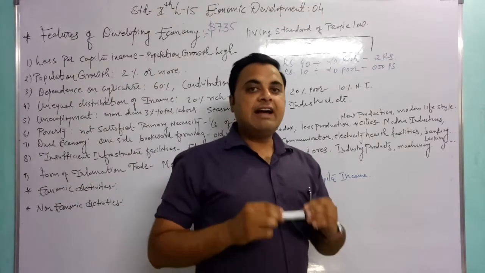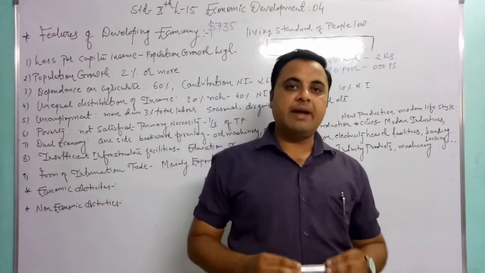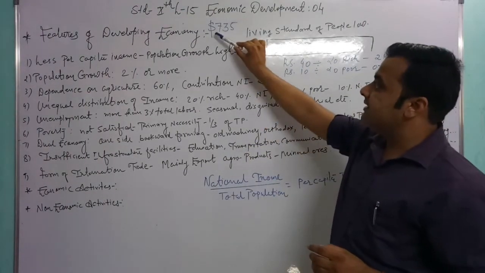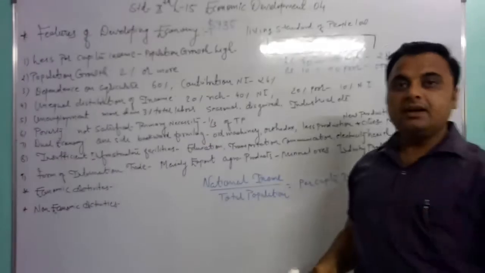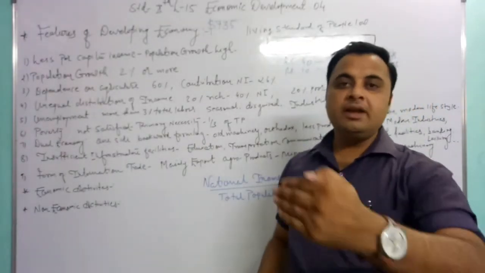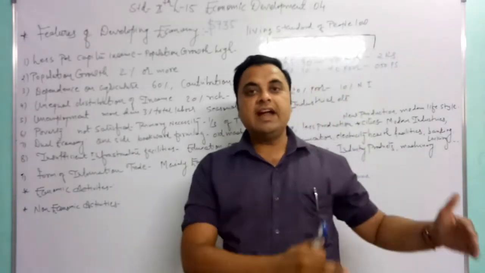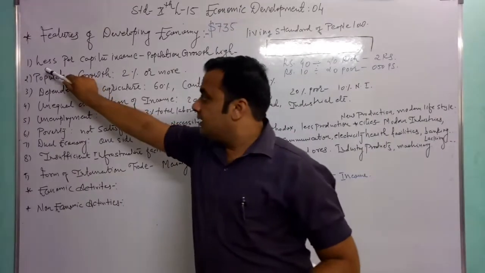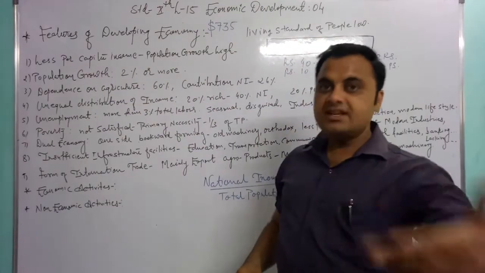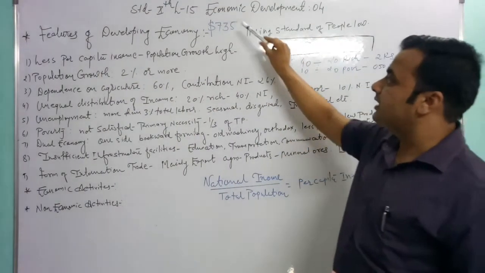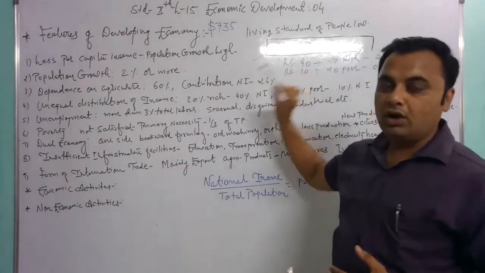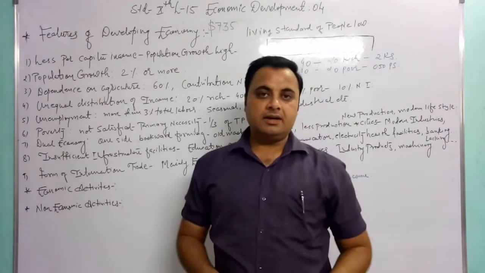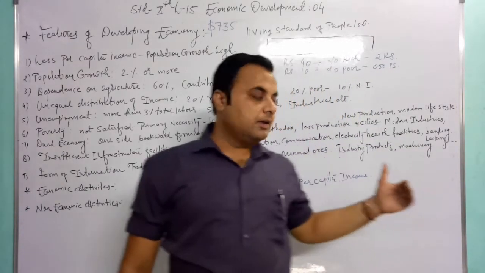As per the World Development Report of 2004 of the World Bank, those countries whose per capita income is less than $735 are categorized as developing economy countries. So let's start with the nine different features of these types of countries. The first is less per capita income. As I told, those countries whose per capita income is less than $735 are categorized as developing economy countries. So the per head income is less.